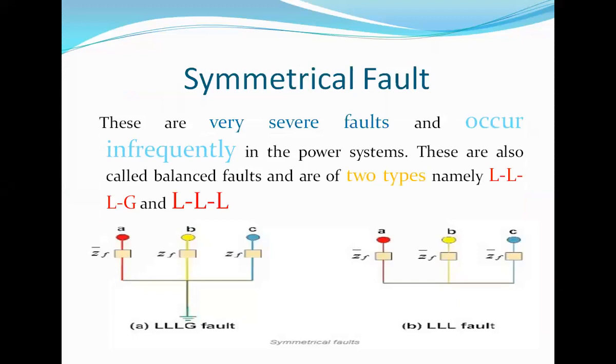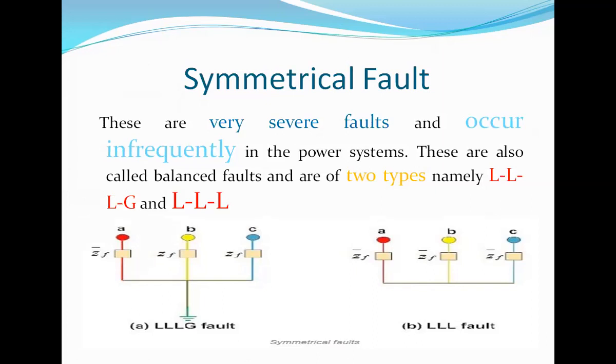Under symmetrical faults, there are two major types of fault. These are very severe faults and occur infrequently in power systems. They are also called balanced faults and are of two types, namely LLLG and LLL. LLLG means line to line to line to ground fault, and LLL means line to line to line fault.